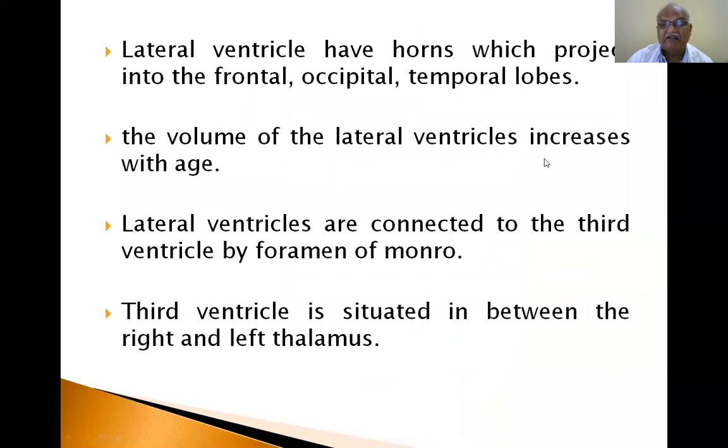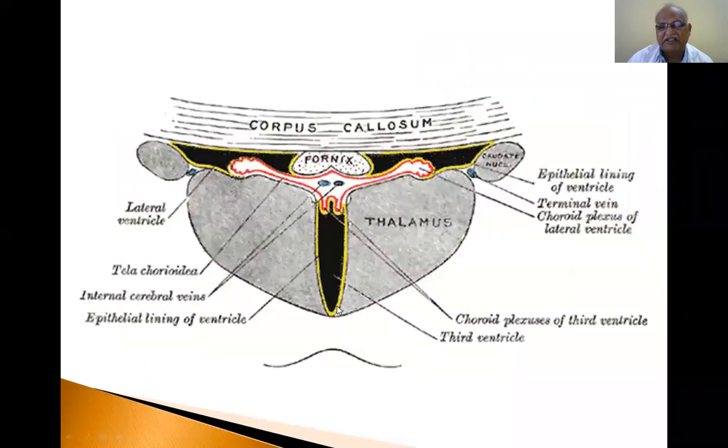The volume of the lateral ventricle increases with age. Lateral ventricles are connected to the third ventricle by the foramina of Monro. The third ventricle is situated in between the right and left thalamus. The same thing I mentioned.